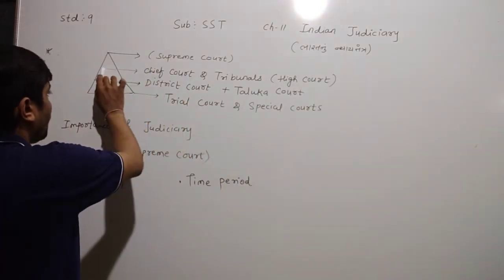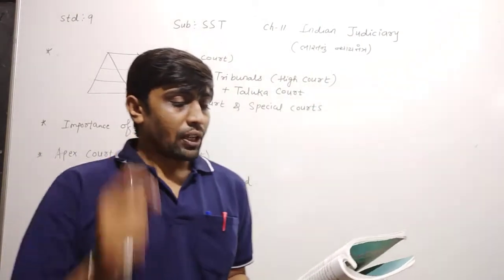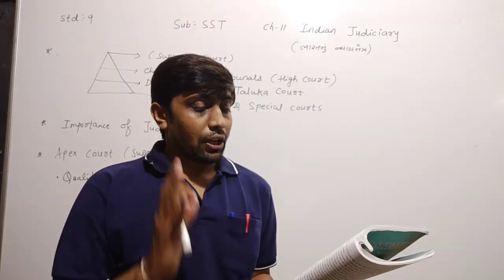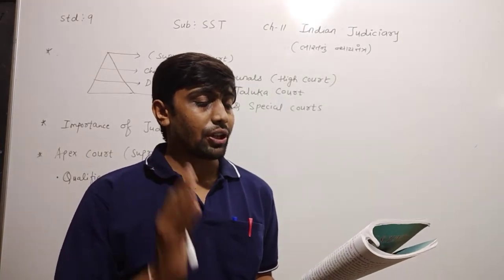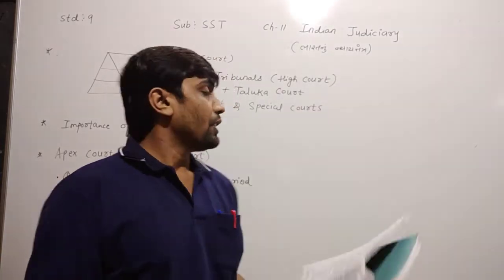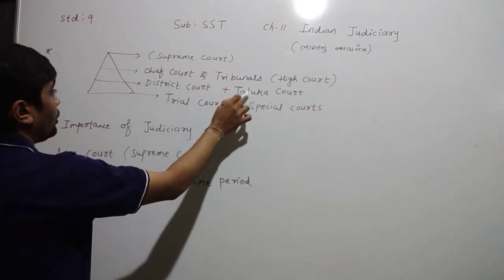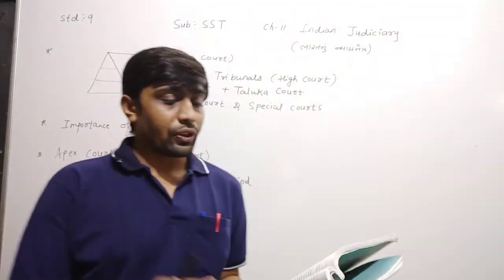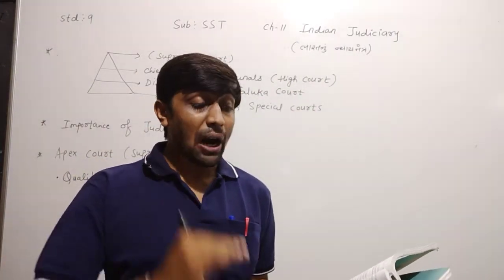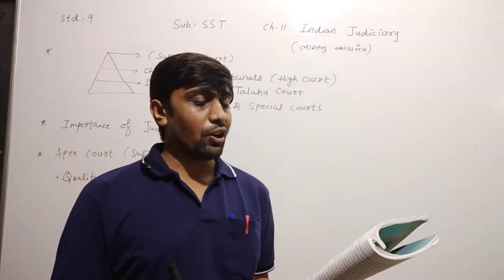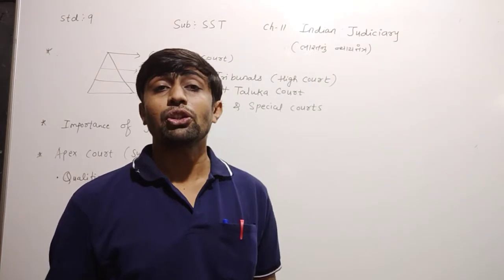Under the High Court's jurisdiction are the district court and the taluka court at the district level, and the local and special courts. Apart from this, there are trial courts and tribunals which are established to take care of various objectives.